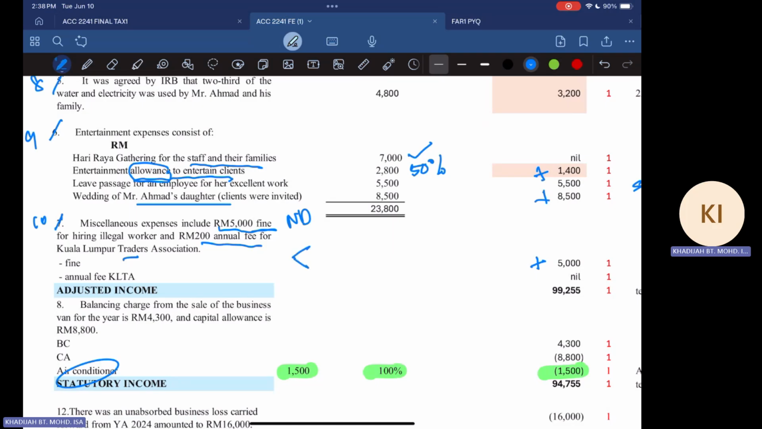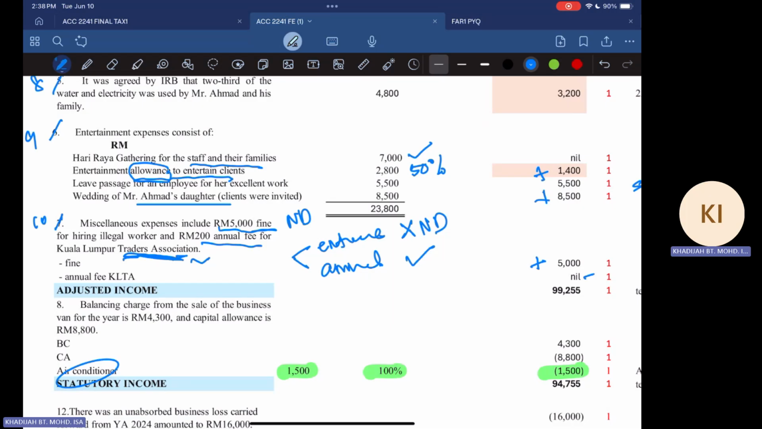So there are two types of fee here. One is the entrance fee, the other one is the annual fee. The annual fee is okay, but the entrance fee is not allowed, non-deductible. But in this case, the annual fee for a trade association is normally allowable. So that's why there's no adjustment there.